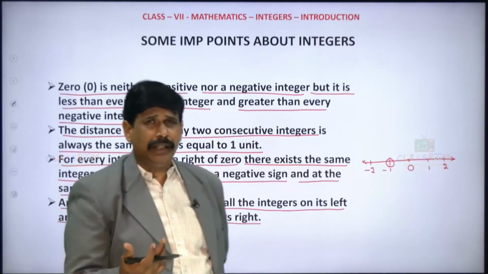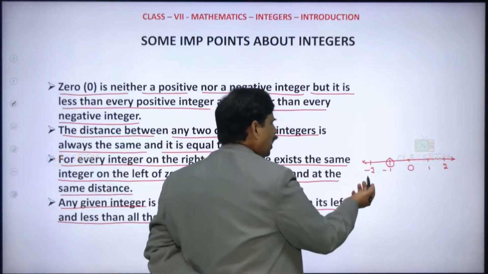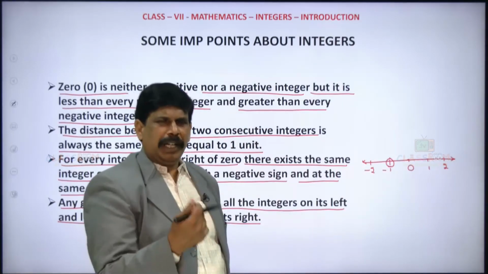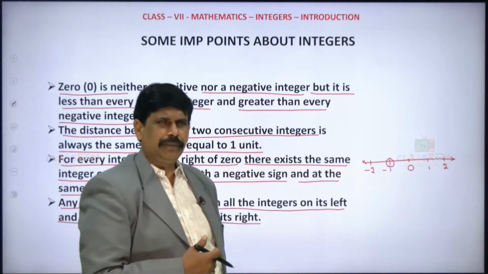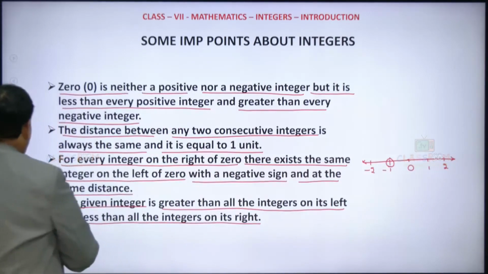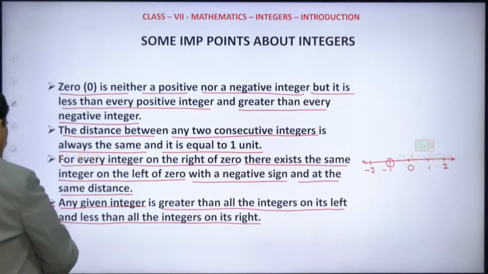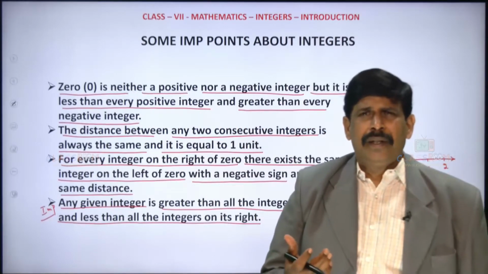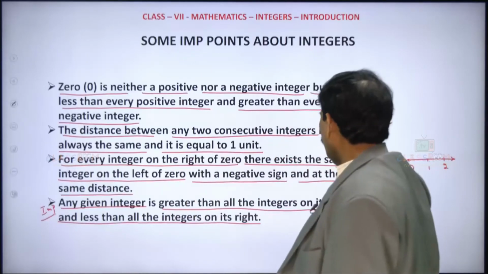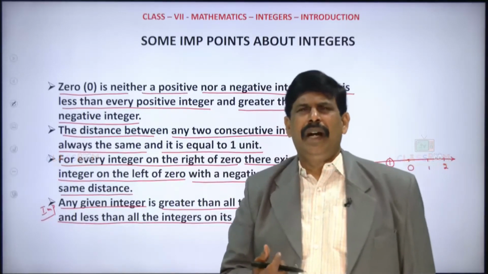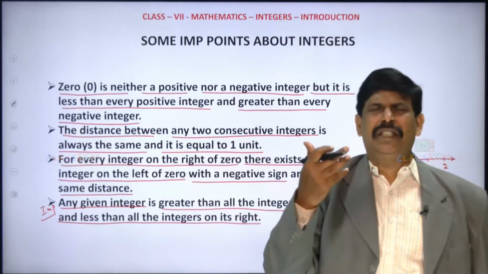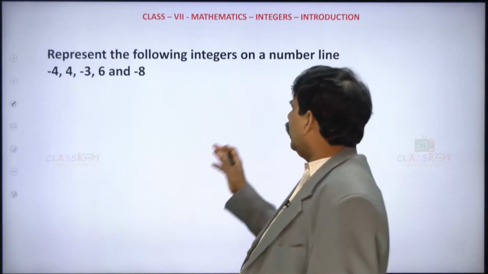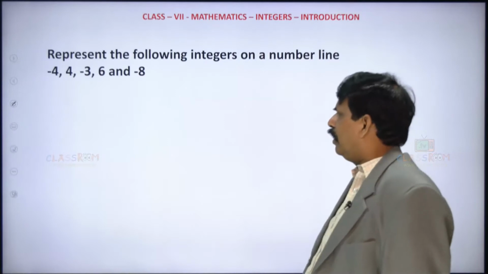That means minus 1 is bigger than minus 2, because minus 2 lies on the left compared to minus 1. For minus 1, minus 2 is on the left side. Clear? This is a very, very important point. Any given integer is always greater than the integers present on the left side, and always smaller than the integers present on the right. Is it clear?